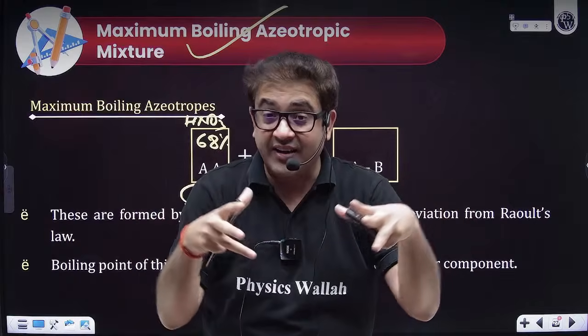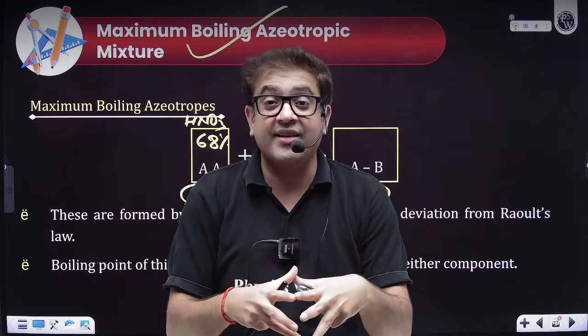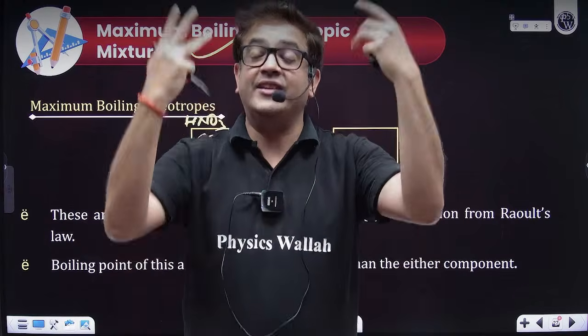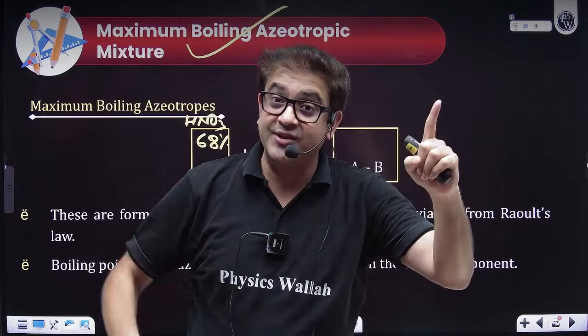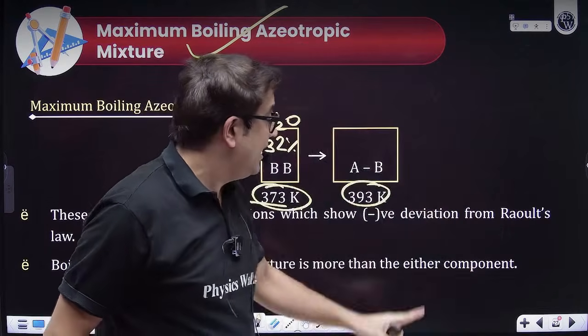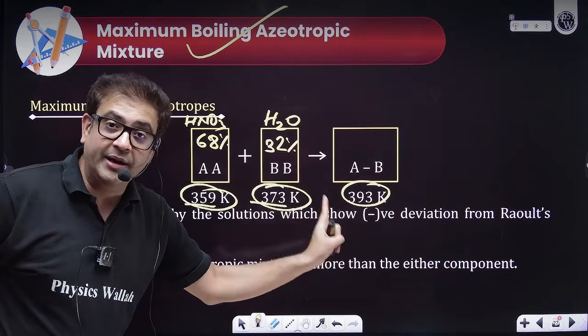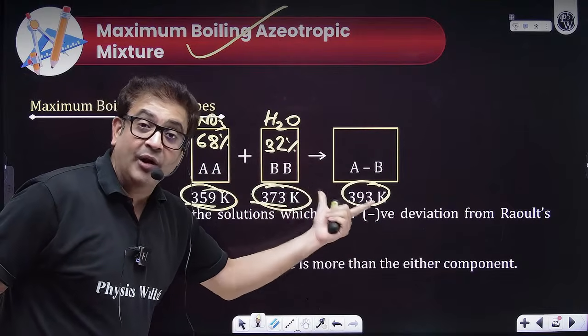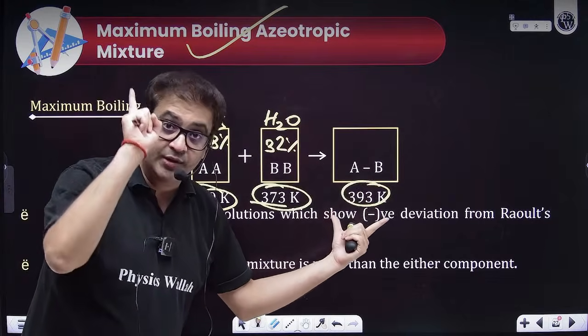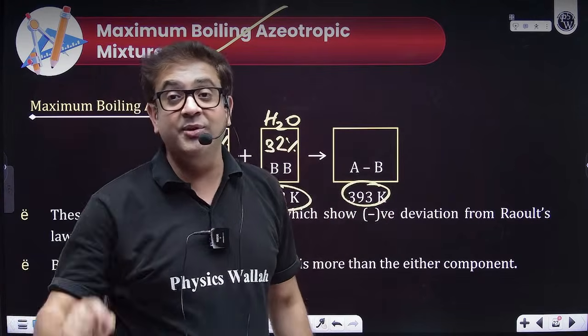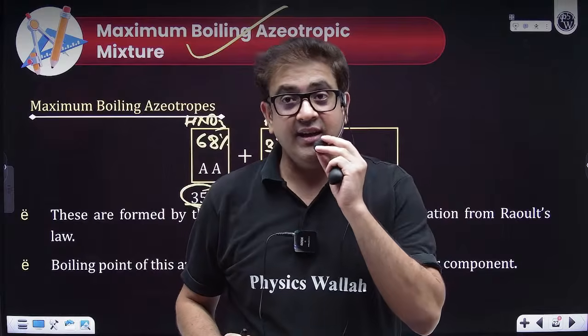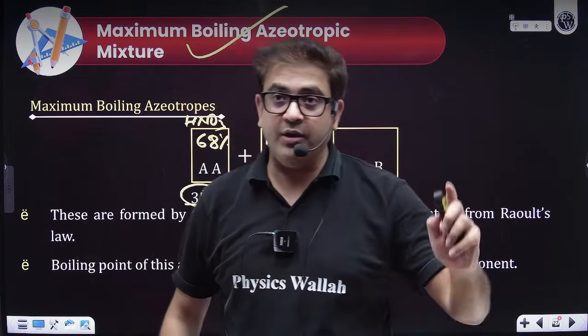That means they are attracted to each other, and because they are attracted to each other, they are forming less vapors. So in order to form the vapors which is exactly equal to atmospheric pressure, I have to supply more temperature. And that's why the constant boiling mixture has a high boiling temperature, which you should learn the value also. It is 393, because this is a very famous NCERT conclusion. I hope everybody is clear.